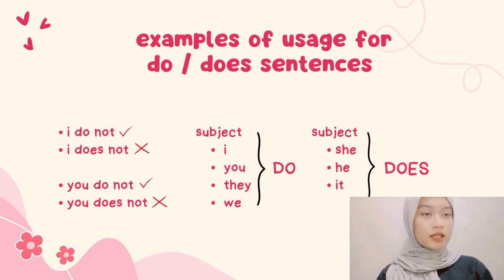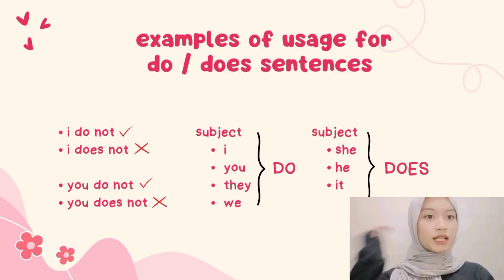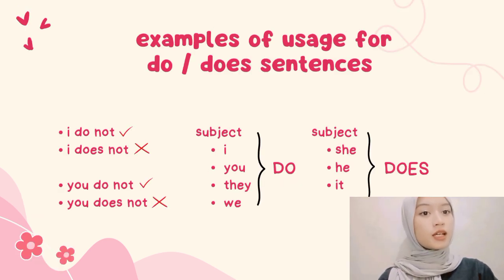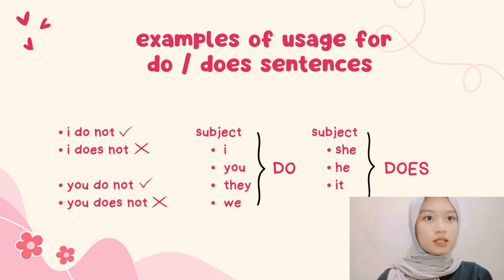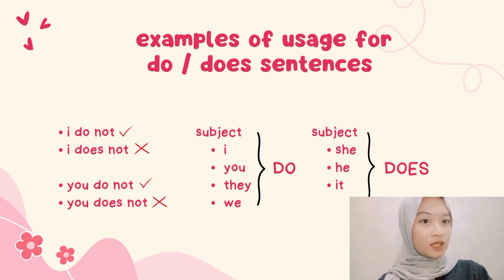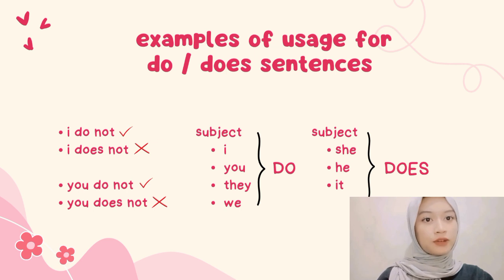And here there is an example of usage for do or does sentences, with true and false examples. In the true examples there is I do not, you do not, they do not, we do not. And in the false example there is I does not.